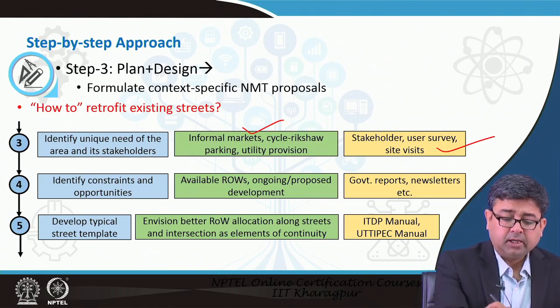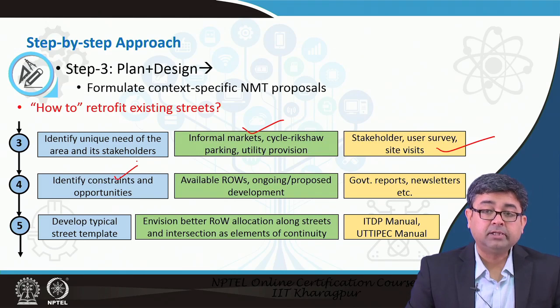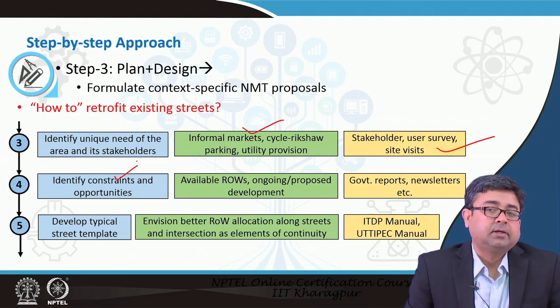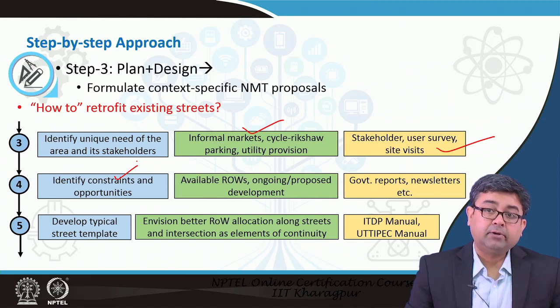Now that you know the stakeholders' needs, the next step would be to identify what the opportunities and constraints are, right. There may be some constraint. You may want to build a very good sidewalk, but there may be very little space. So, you may have to look at a narrower sidewalk, right. You may not be able to provide the ideal width of the sidewalk just because there are some constraints on the site. So, it is better to provide a narrower sidewalk rather than saying that, well, we cannot build an ideal 1.5 meter sidewalk, so I am just going to let it go and not have any sidewalk, right.